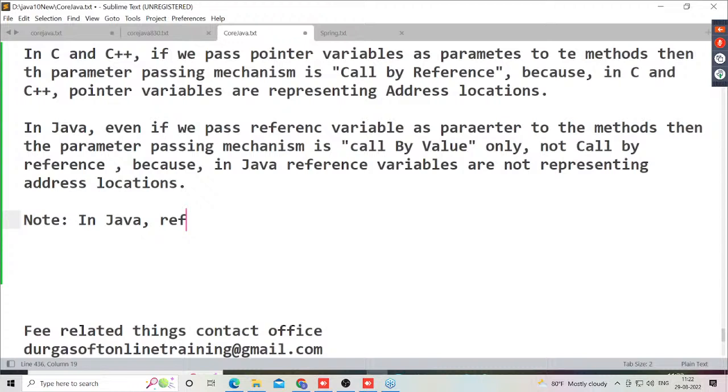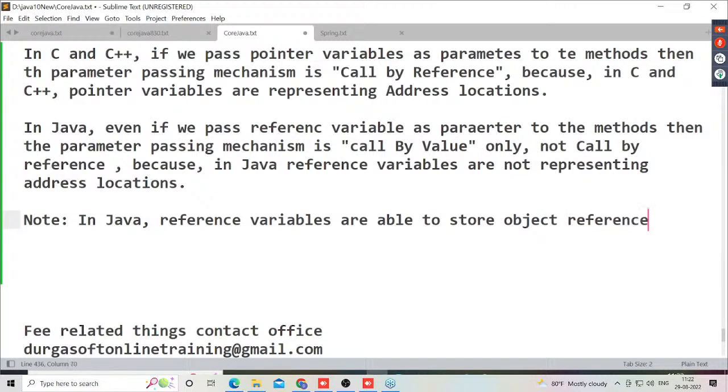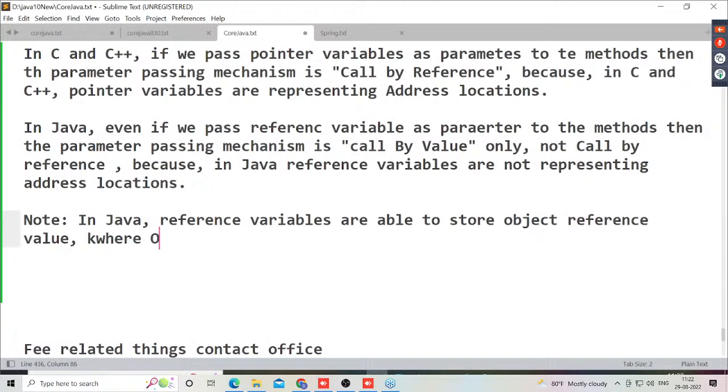In Java, reference variables are able to store object reference values, where the object reference value is the hexadecimal form of hash code.